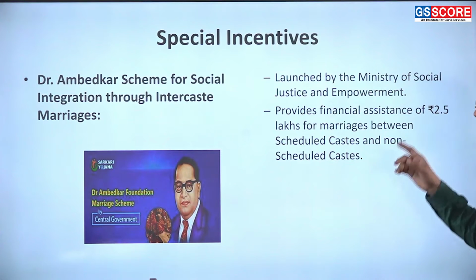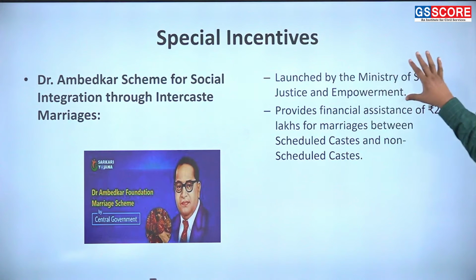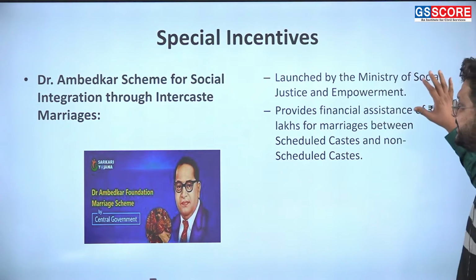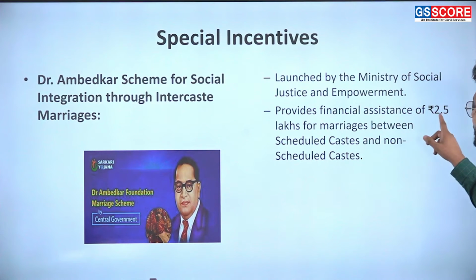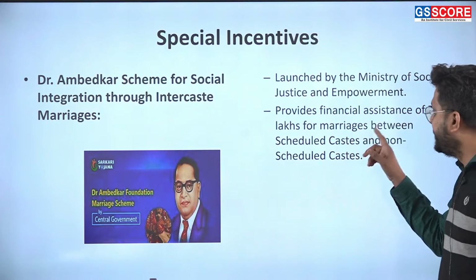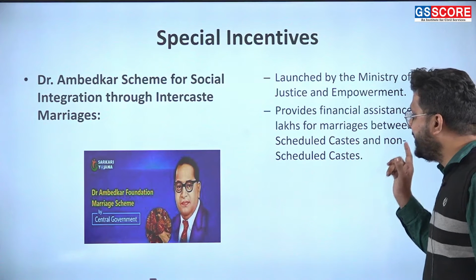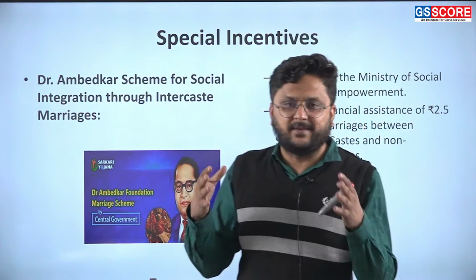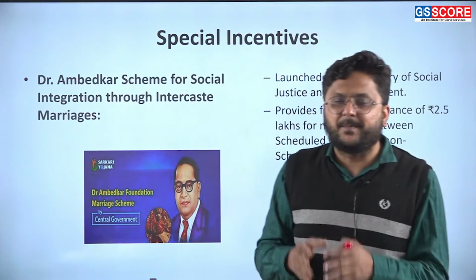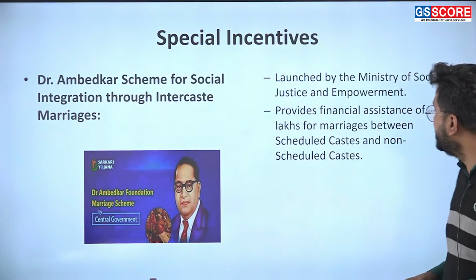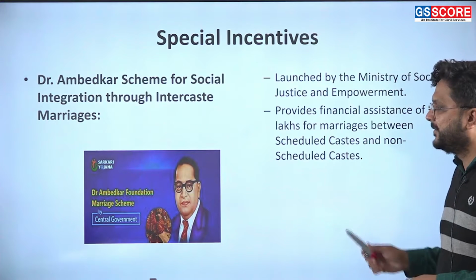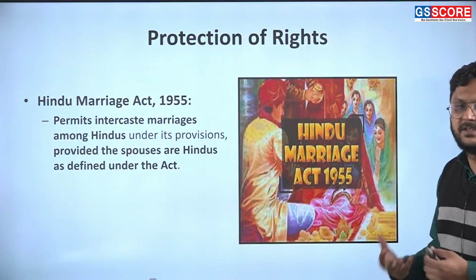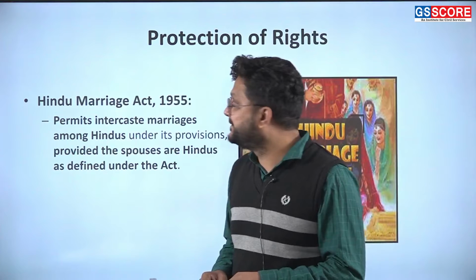It was launched by the Ministry of Social Justice and Empowerment and provides financial assistance of rupees 2.5 lakh for marriage between a scheduled caste and a non-scheduled caste person. The couple receives this amount because of this marriage.